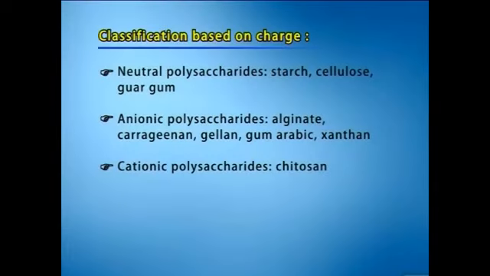Another classification is classification based on charge. Neutral polysaccharides. Examples include starch, cellulose, and guar gum. Anionic polysaccharides: alginate, carrageenan, gellan, gum arabic, xanthan, etc. Or there could be polysaccharides which carry net positive charges, for example, chitosan.